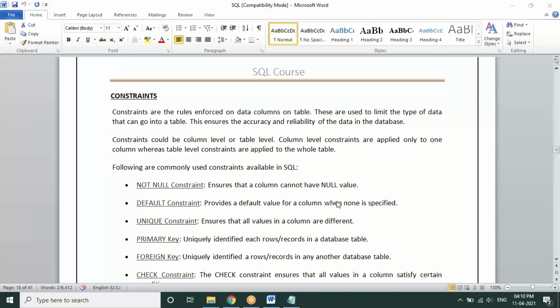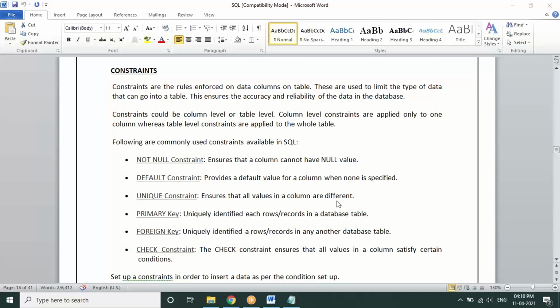Because we still have constraints, joins, and some operators we need to cover, views, subqueries. All this will not be completed within a short time. So if you want me to extend today, we'll extend it. If you guys are not available, then we have to plan it some other day. If we can stop at 4:30, then we'll continue next week Saturday, right, sir? We'll complete it next week Saturday.